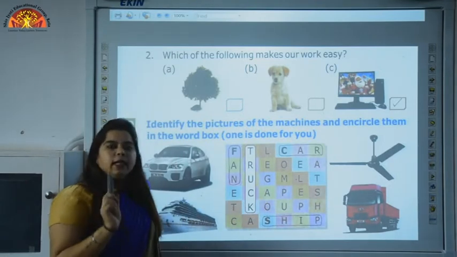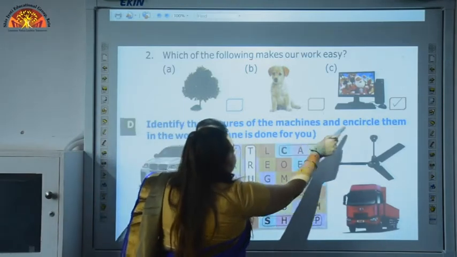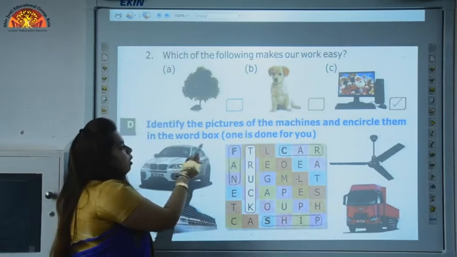Now question number D. Identify the pictures of the machines and encircle them in the word box.